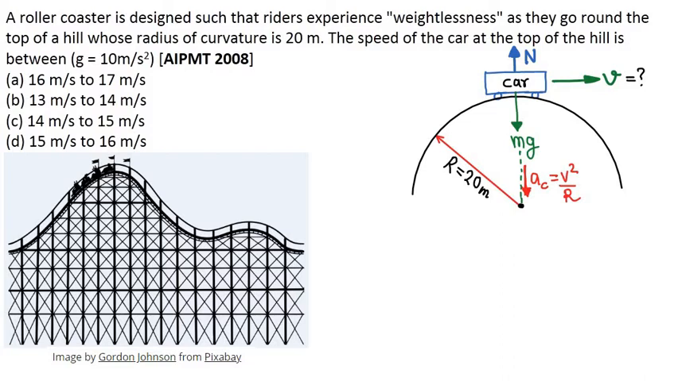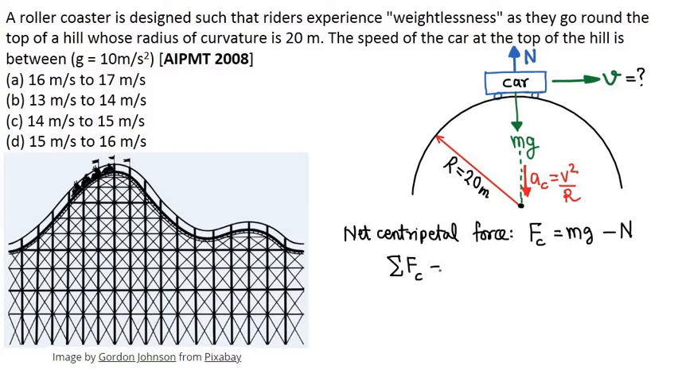Now, first of all, let us find out what is the net centripetal force acting on the car. The net centripetal force is mg minus normal reaction. mg is acting toward the center of the circle and normal reaction is acting away from the center of the circle. So the net force toward the center of the circle is mg minus N. Now we can apply Newton's second law.